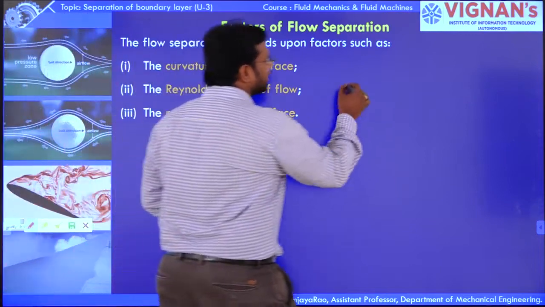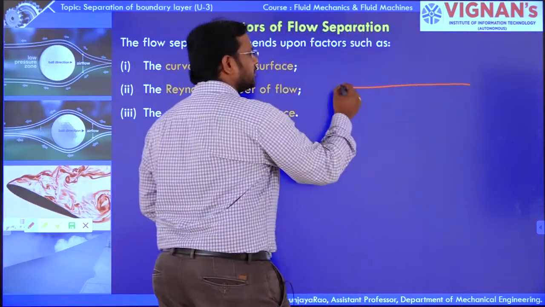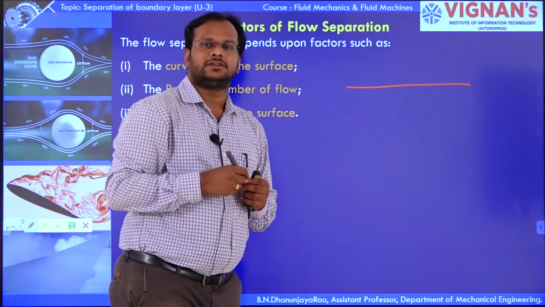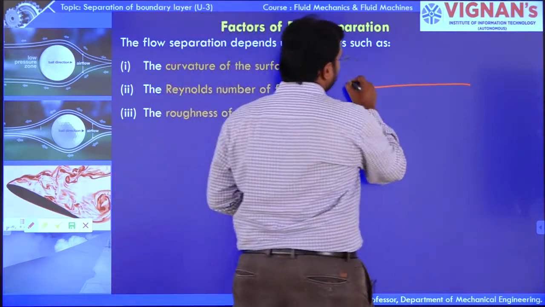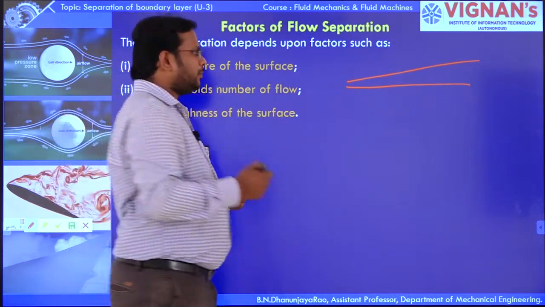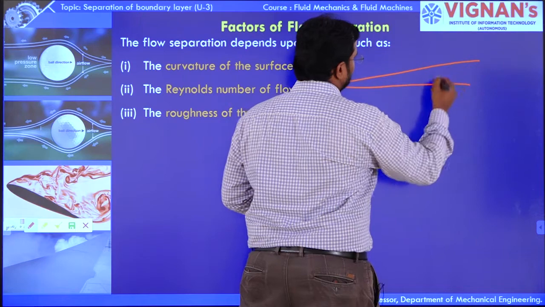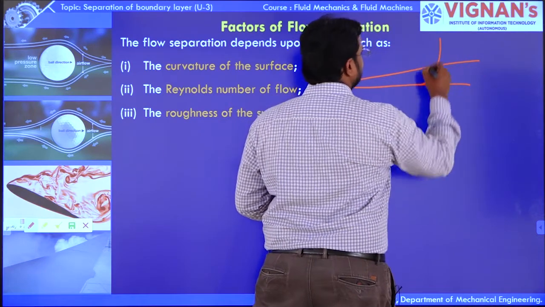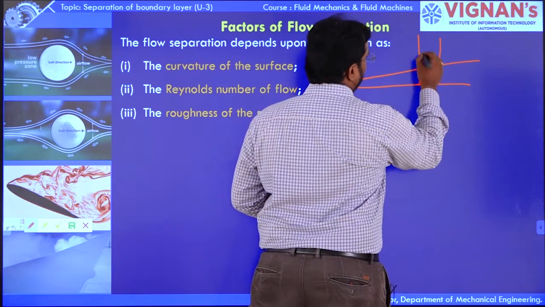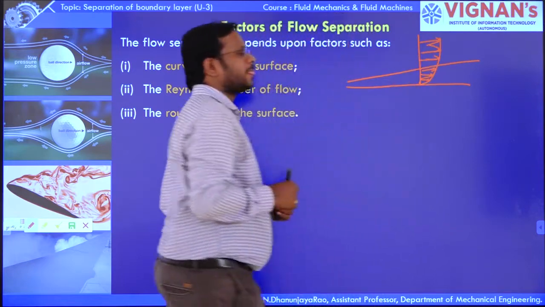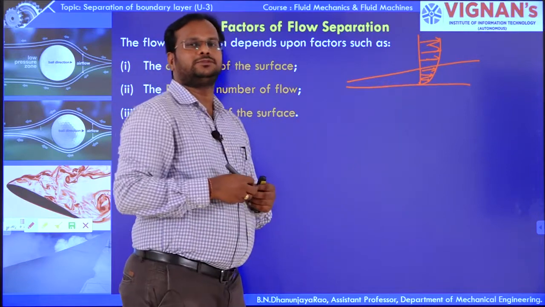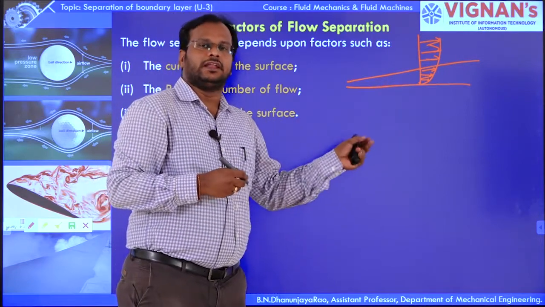If it is a flat surface, the boundary layer may be like this, and in that boundary layer the velocity profile is like this. Here we cannot observe the boundary layer separation.